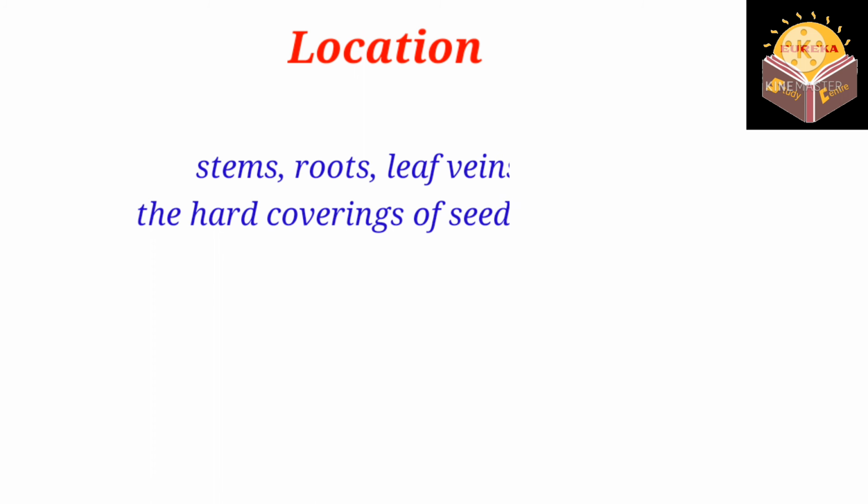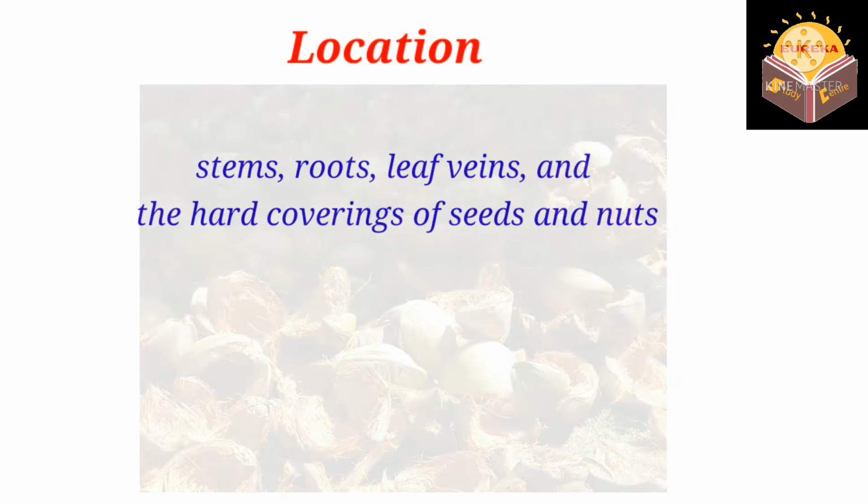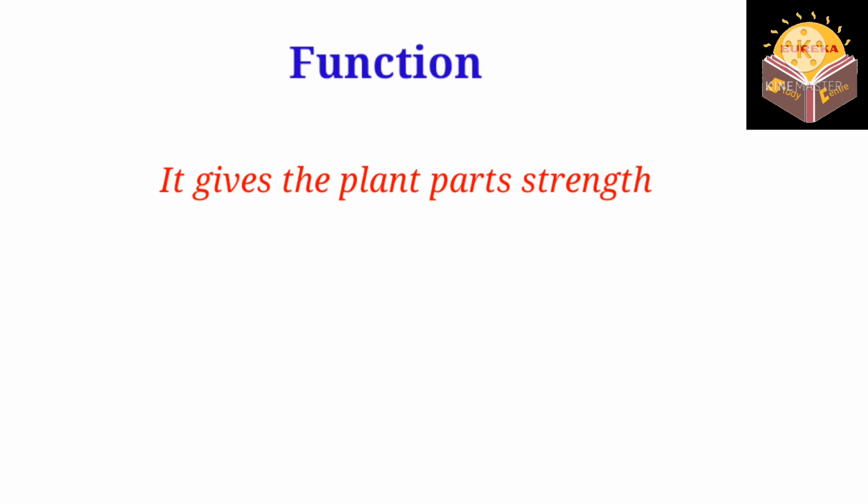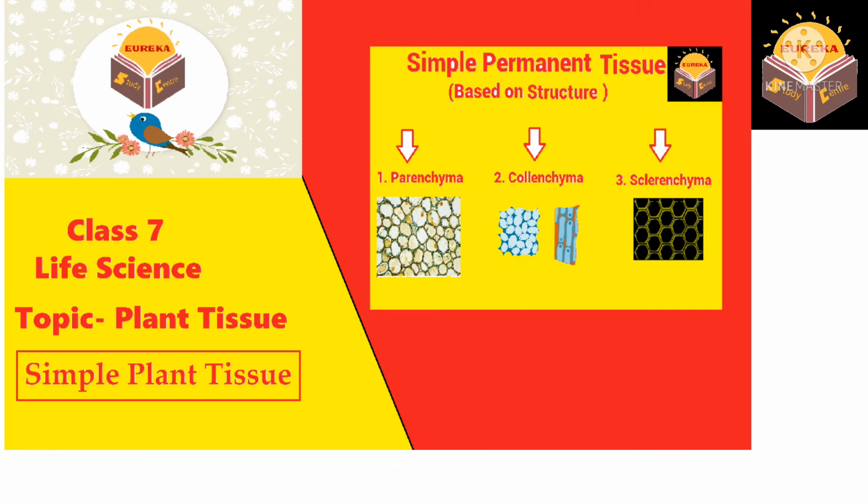Sclerenchyma can be found in stems, roots, leaf veins, and the hard coverings of seeds and nuts. Coconut husk is made of sclerenchymatous tissue. It produces coir, a well-known fiber used for mats, cordage, brushes, and other items. It gives the plant parts strength. These are the simple permanent tissues.